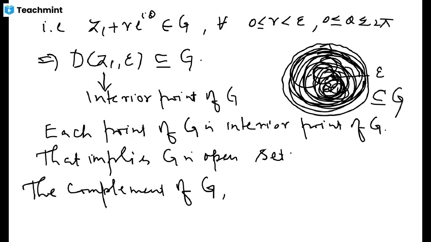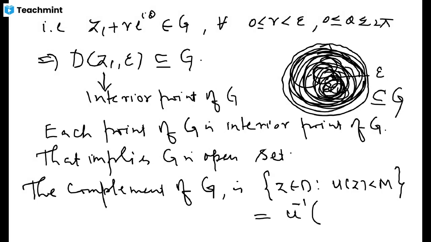So its complement is the set of z in D where u(z) is strictly less than m, because u(z) is less than or equal to m, and we have already taken the set G where u(z) is equal to m. Now, u being a real valued function, this set is nothing but the inverse image of the open interval minus infinity to m.